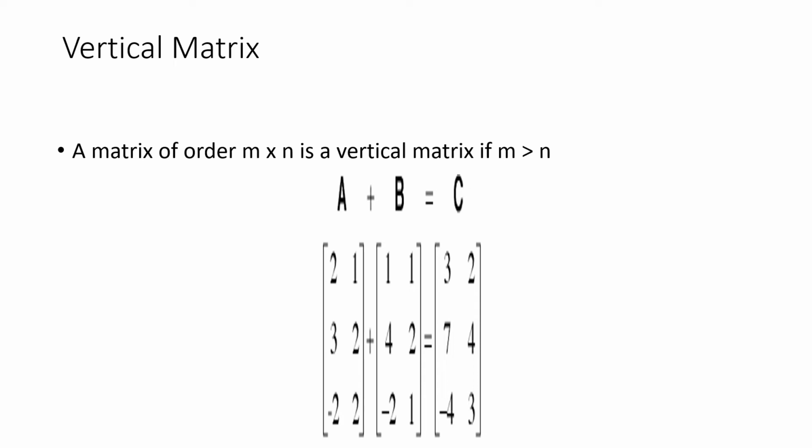Now we have a vertical matrix. A vertical matrix is of order m into n, where m is greater than n. Just take matrix A. You could see that here we have 3 rows and 2 columns. That means the number of rows is more than the number of columns.